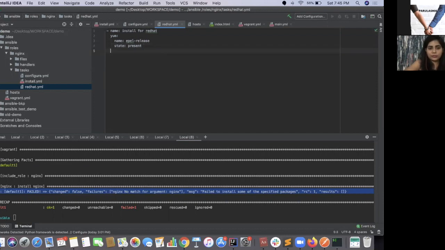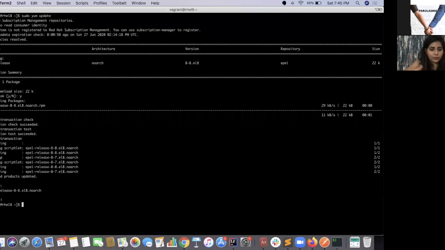You have to write this in redhat.yaml, which will be executed only for CentOS or Red Hat type machines. Now, how will you identify for which type of host what to do? We will just tell you in this gather facts once.